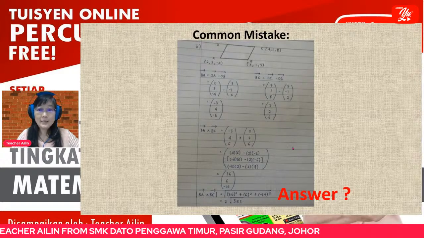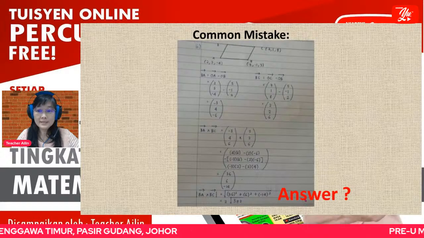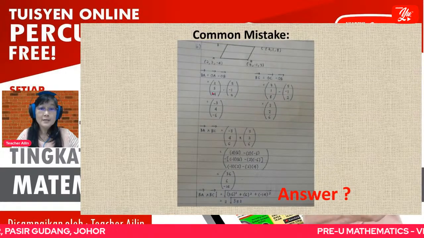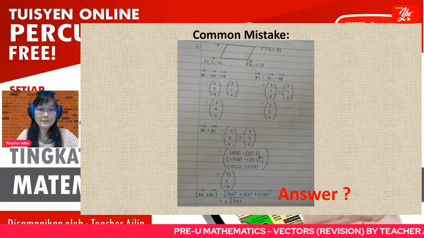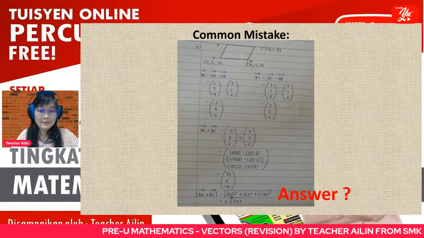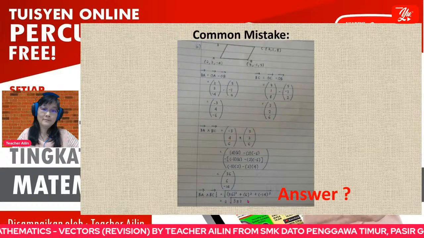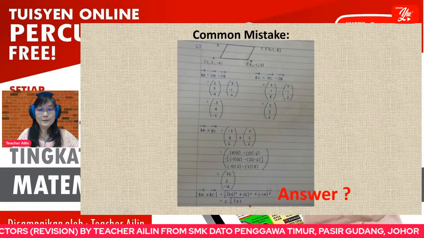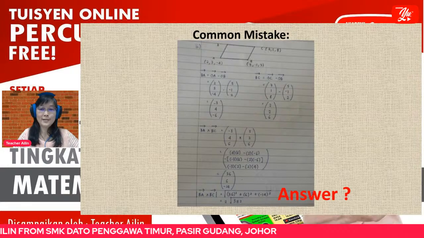Another thing is, here you look at this. What is the common mistake here? You see here, this student never answers the question. When you calculate here, you see all the calculation is correct, all correct, then all correct. Then when you come to here, you stop. The question says, find the area. Then what's your answer now? You don't answer the question.